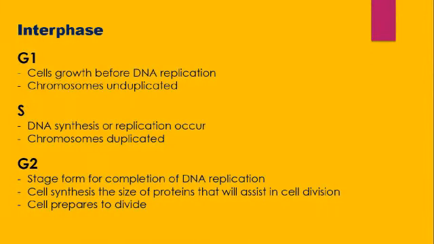There are three stages in interphase: G1, S, and G2. In G1, the cells grow before the DNA replication and the chromosomes are unduplicated. In S, the DNA synthesis or replication occurs and chromosomes are duplicated. In G2, the stage is for completion of DNA replication. The cell synthesizes proteins that will assist in cell division, and the cell prepares to divide.